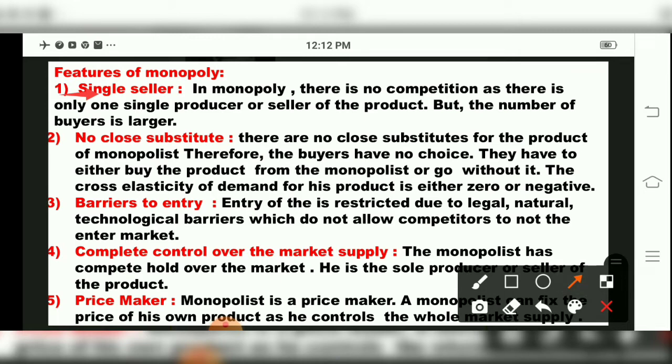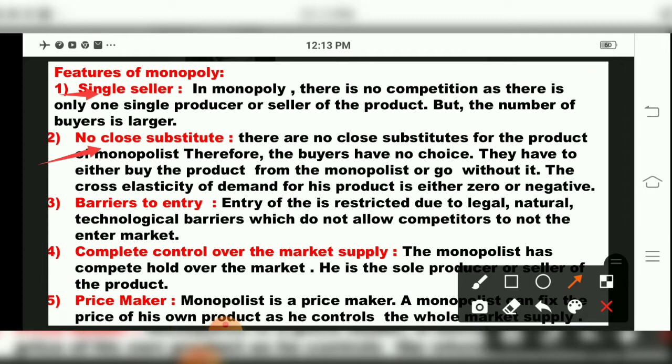Then the second feature of monopoly is no close substitute. Substitute means what, children? Like we have tea and coffee products. Immediately our rivals are there in the market, tough competition, having a substitute product of the same type, same quality, but with another brand name, and also cheaper. That is called a substitute product. For monopoly we say we don't have any close substitute. There are no close substitutes for the product of a monopolist, and therefore the buyers have no choice. They have to either buy the product from the monopolist or go without it.